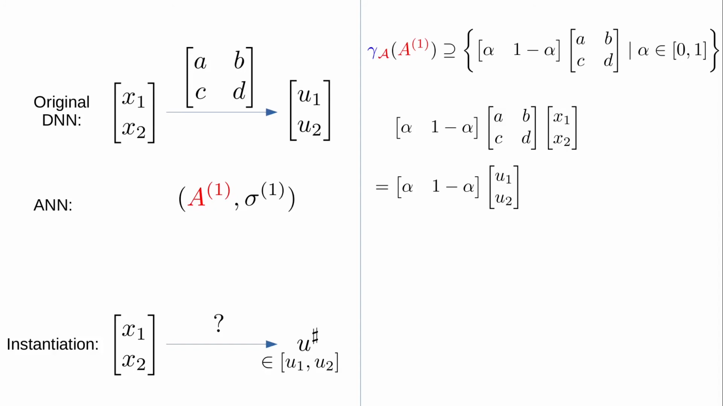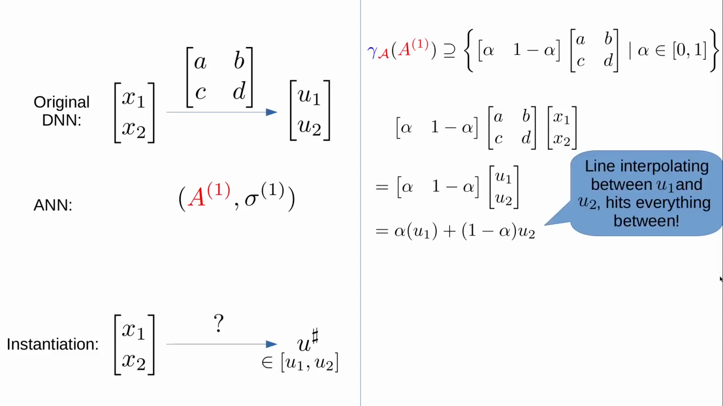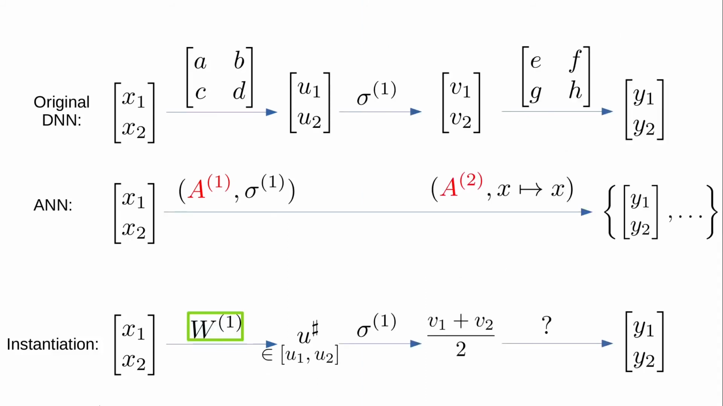Expanding out this matrix multiplication, we see that varying alpha allows us to hit any point on the line between u1 and u2. The u sharp is assumed to be between u1 and u2, so there's always some alpha for which the output is u sharp. Hence, for any u sharp you pick between u1 and u2, there will be some instantiation w1 of A1 that maps x1, x2 to u sharp.